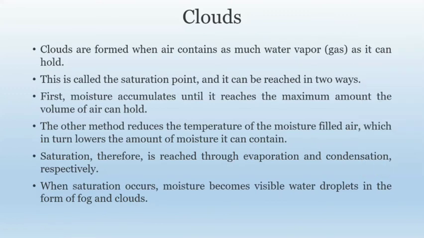It can be reached in two ways. First, moisture accumulates until it reaches the maximum amount of volume of air which it can hold.